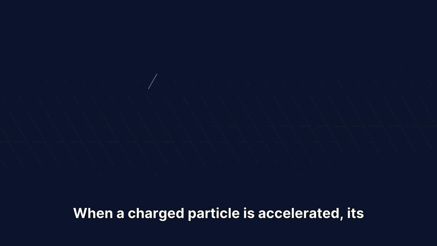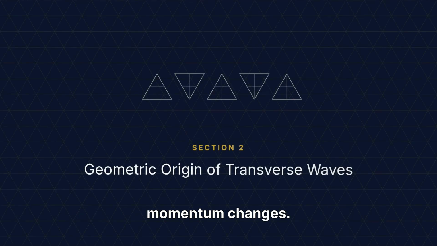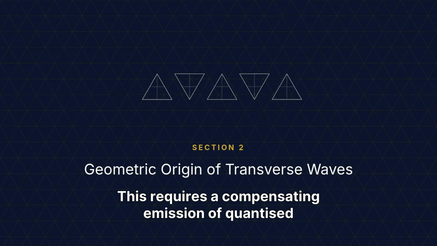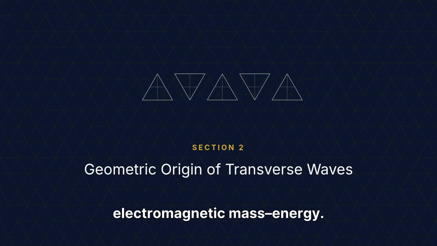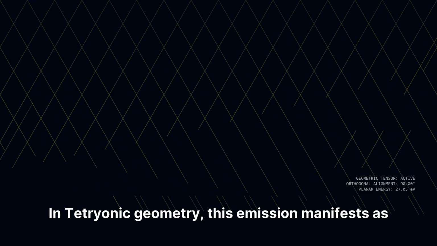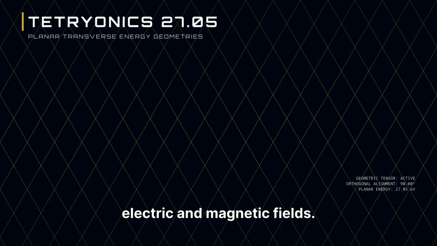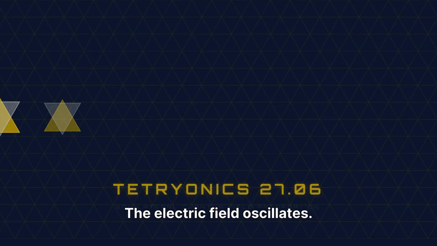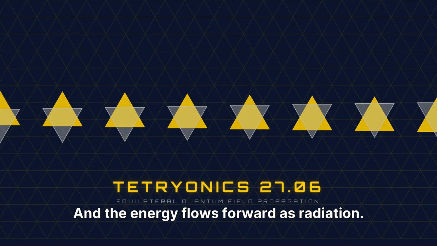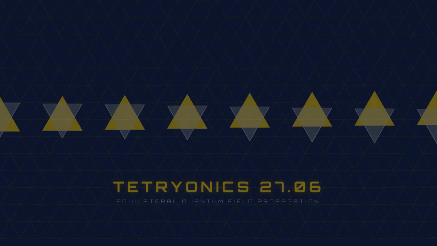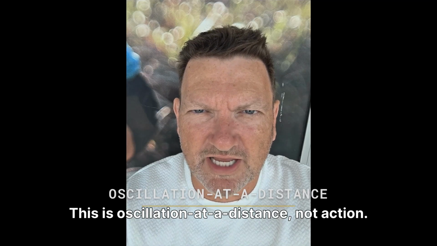When a charged particle is accelerated, its momentum changes. This requires a compensating emission of quantized electromagnetic mass energy. In Tetryonic geometry, this emission manifests as planar transverse energy geometries, composed of orthogonal electric and magnetic fields. The electric field oscillates, the magnetic field oscillates, and the energy flows forward as radiation. This is oscillation at a distance, not action.